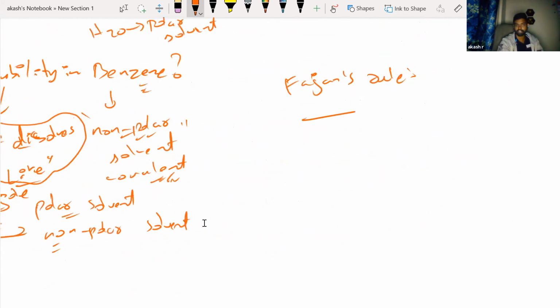I hope you know what Fajan's rule is, right? That is for cations first. We discussed polarizability and polarizing power so much, if you can remember. So for cations, charge and size: size is inversely proportional to the covalent character.